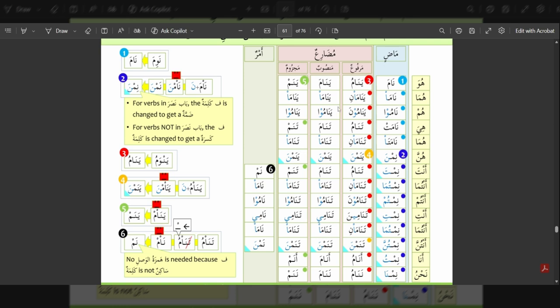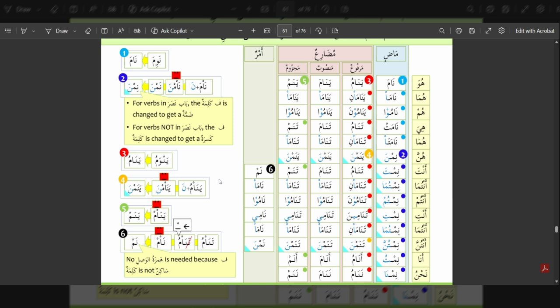Then when we come to fi'al al-mudari, in the marfu form, we have yanamu. Again, there are changes here. Yanwamu is changed to yanamu. So yanamu is he is sleeping. Yanamani, they both are sleeping. Yanamuna, they all are sleeping. Tanamu, she is sleeping. Tanamani, they both are sleeping, female. Yanamna, they all are sleeping, female.